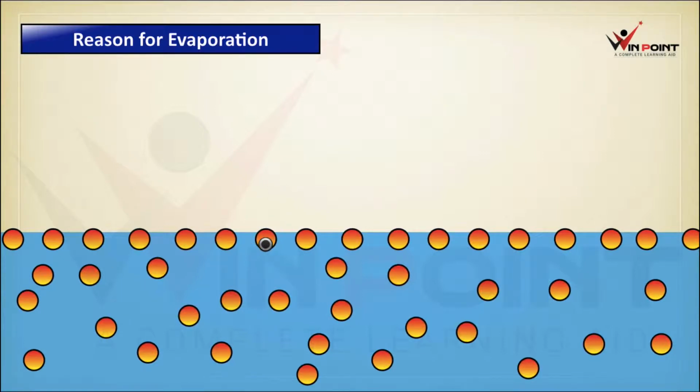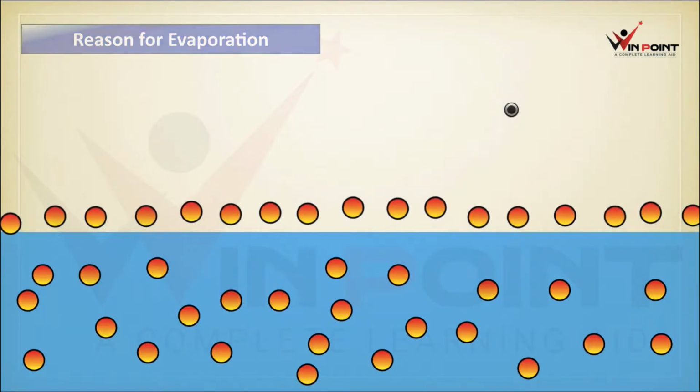When the water molecule is converting into water vapor, it is absorbing energy from the surrounding. That's the reason for the cooling effect of evaporation. And when the water vapor is escaping from the water surface, when the liquid is escaping from the liquid surface, this liquid loses some energy. That energy it will absorb from the surrounding.